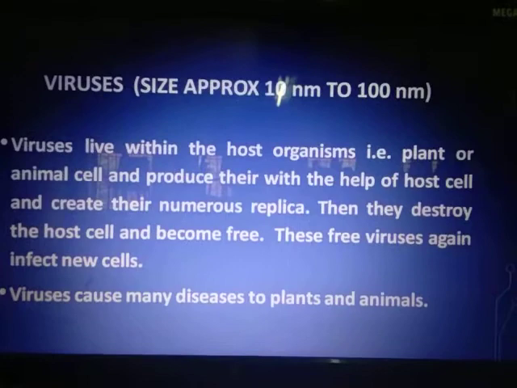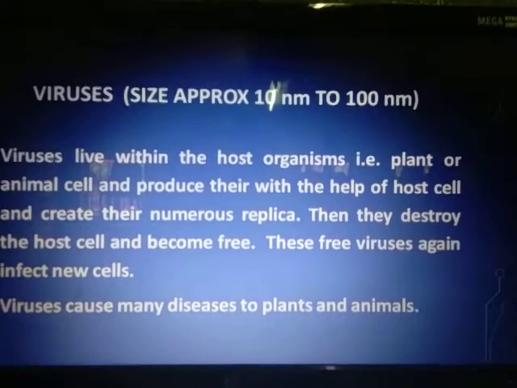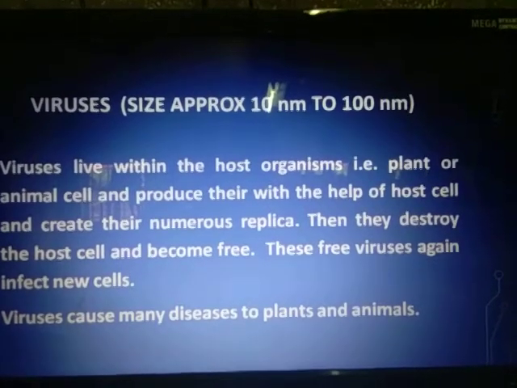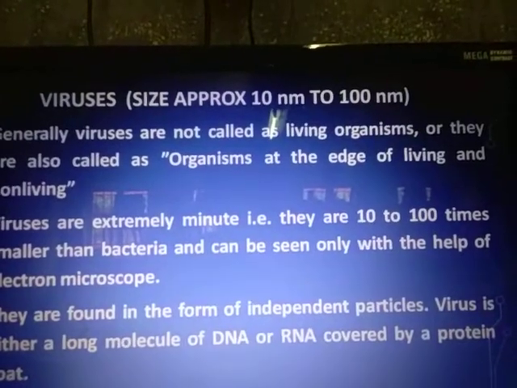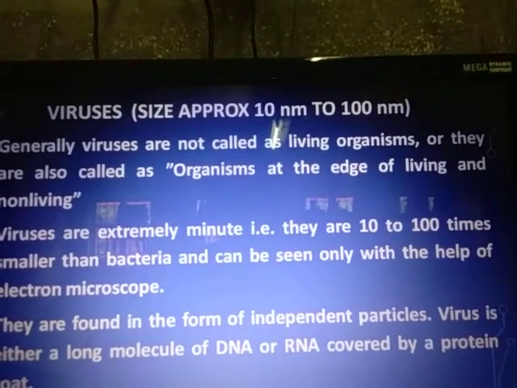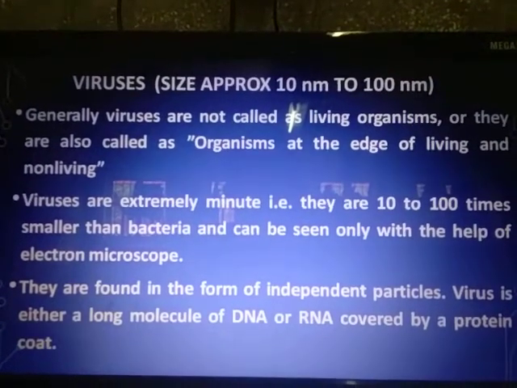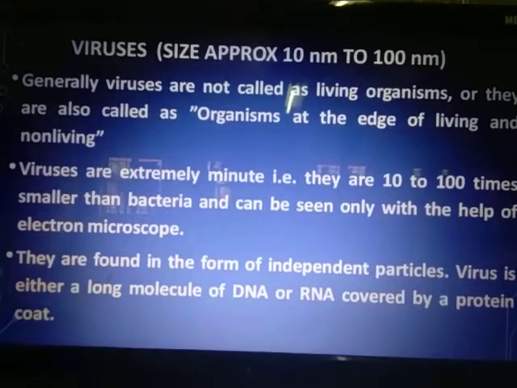So that means they are much smaller as compared to that of the bacterium. Okay. Now viruses are generally 10 to 100 times smaller than bacteria, and you cannot see them with a compound microscope, but you require a special microscope for that, that is called an electron microscope.